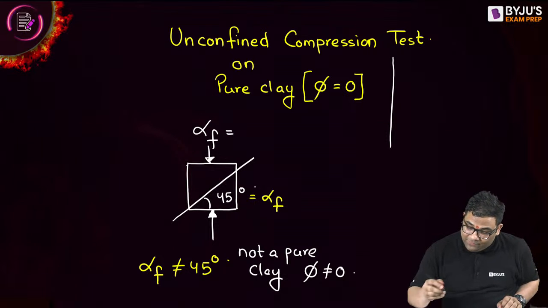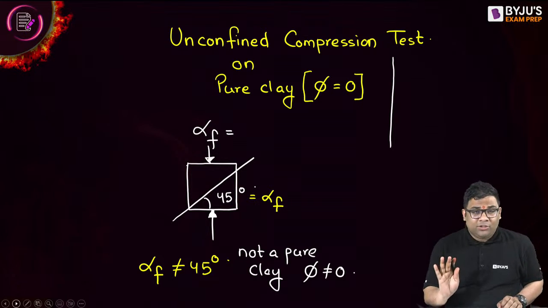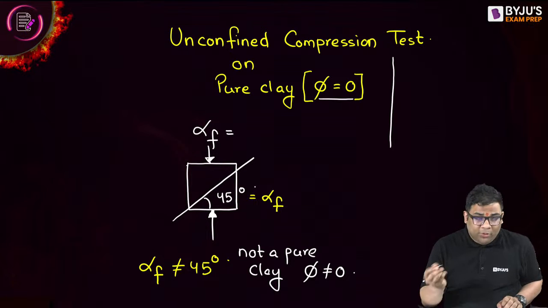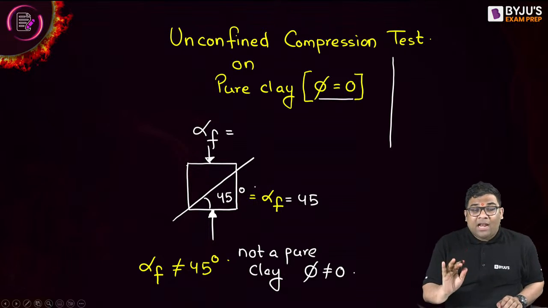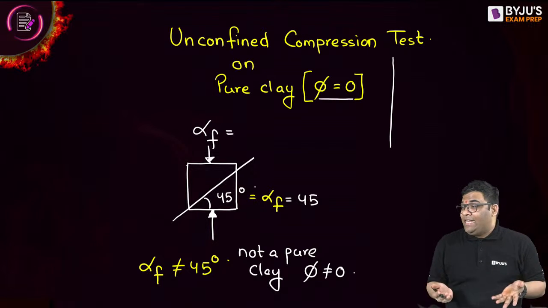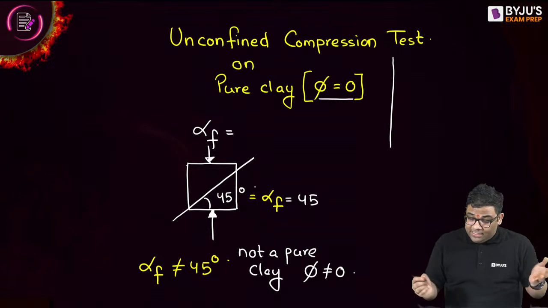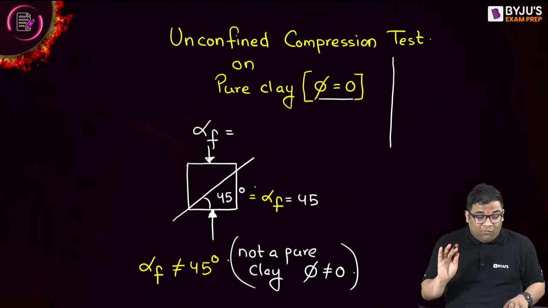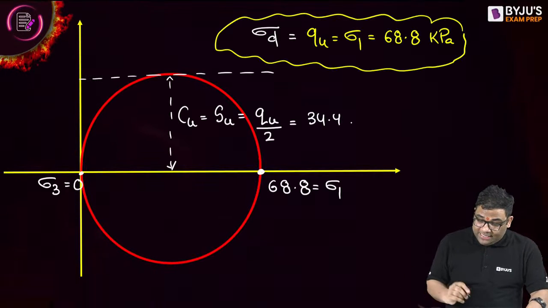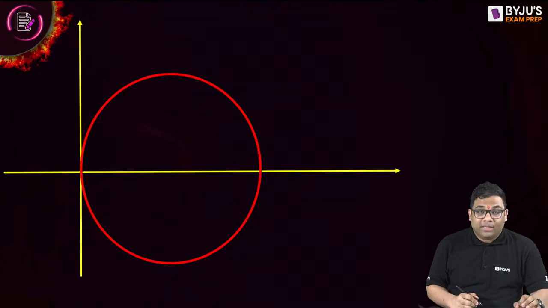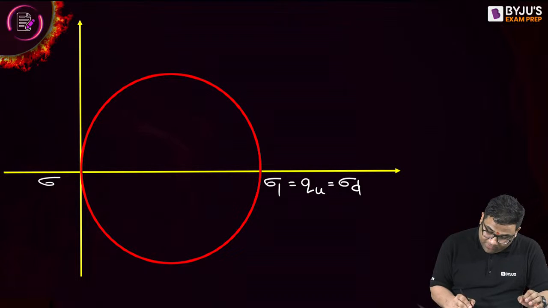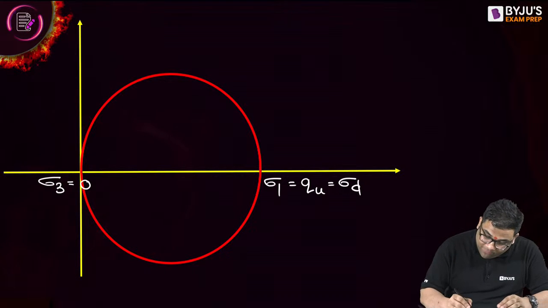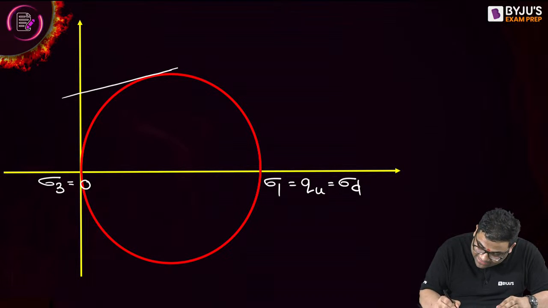If I see this diagram, everybody understood this concept? If phi is 0, pure clay, this alpha will obviously be 45 plus phi by 2, so 45. But if the alpha is not 45, suppose it is 48 or 51 or 53, whatever, it's not a pure clay. Means phi is not 0. So in that case, in this particular diagram, sigma 1 is equal to QU, equal to the deviatoric stress, no doubt about that. Sigma 3 will be 0, but the failure envelope will be something like this.